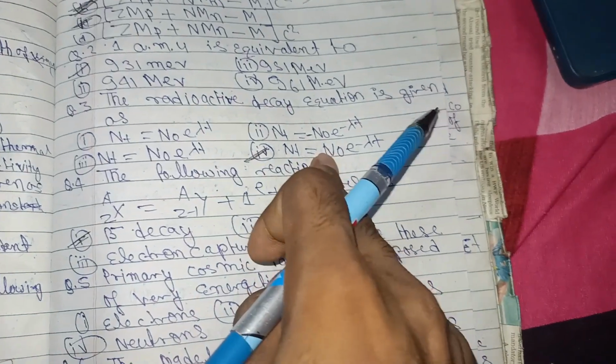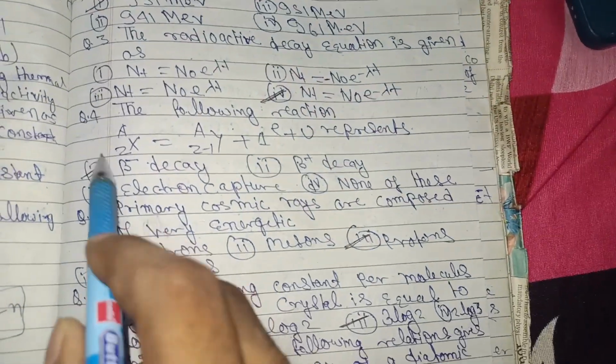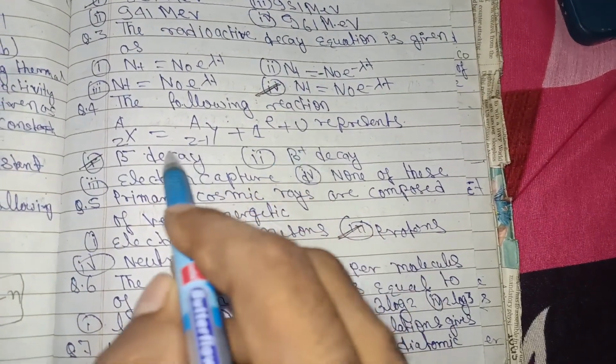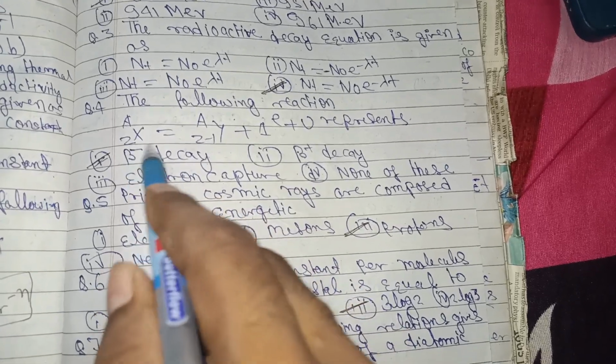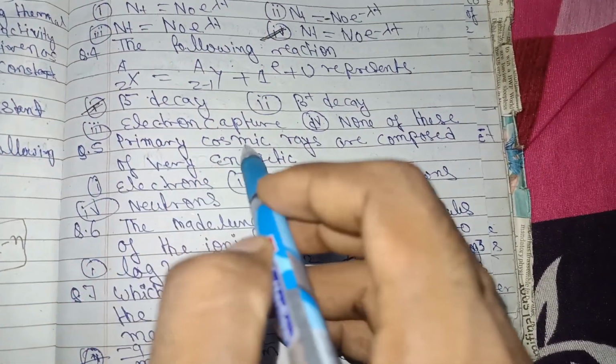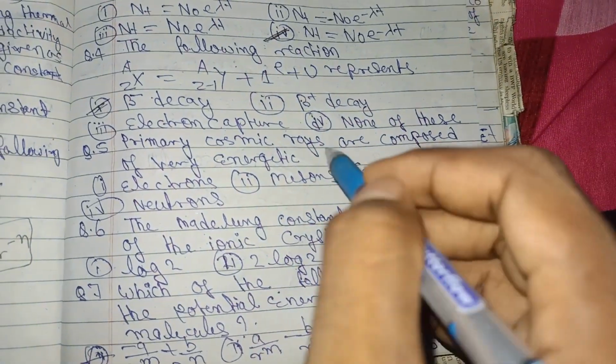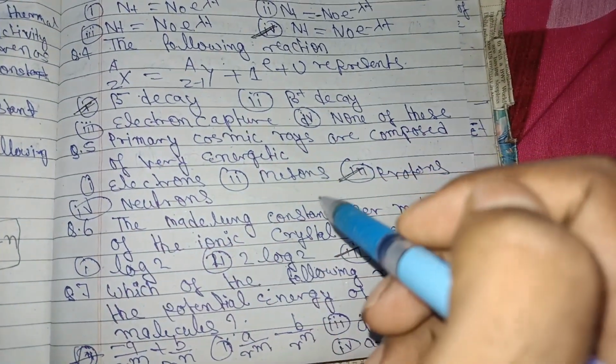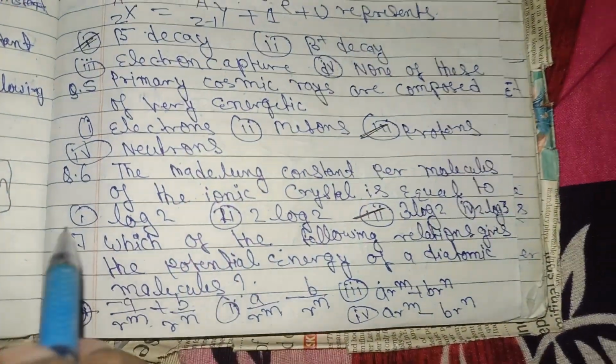Question number 3, the radioactive decay equation is given as N T is equal to N0 e to the power minus lambda t. This is correct.